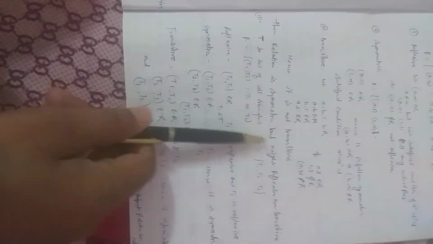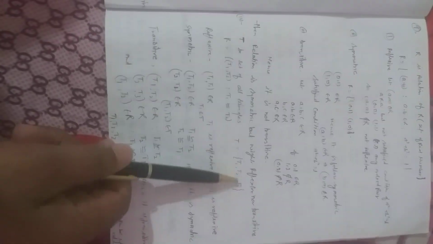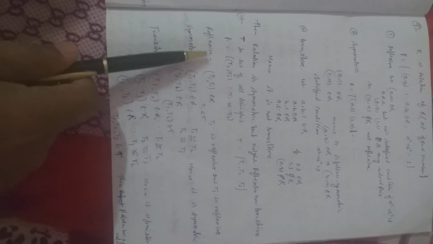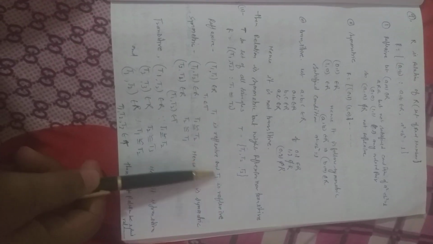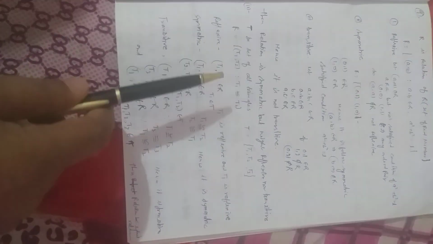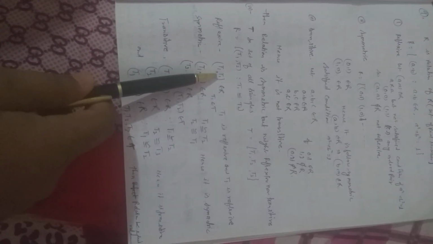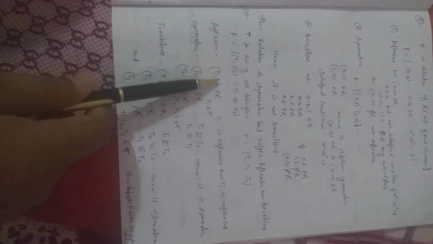If it is reflexive, then (T1, T1) belongs to the Cartesian product T × T. So (T1, T1) belongs to the relation, hence it is reflexive. It means T1 is related to T1, and both triangles T1, T1 are congruent.